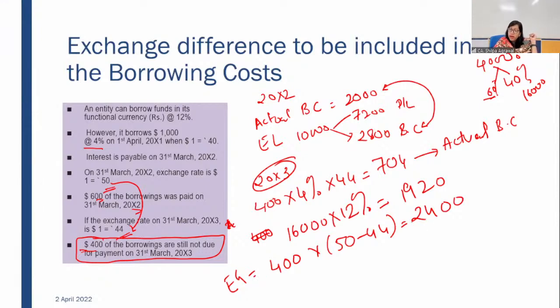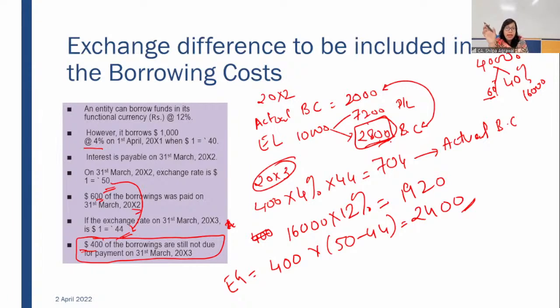Out of 2,400, we have to check the previous year's 2,800 which was credited. How much do we have to revert? We cannot say that since our exchange gain is less than 2,800, it has to be taken fully. We have to find out how much of 2,800 was the 40%.